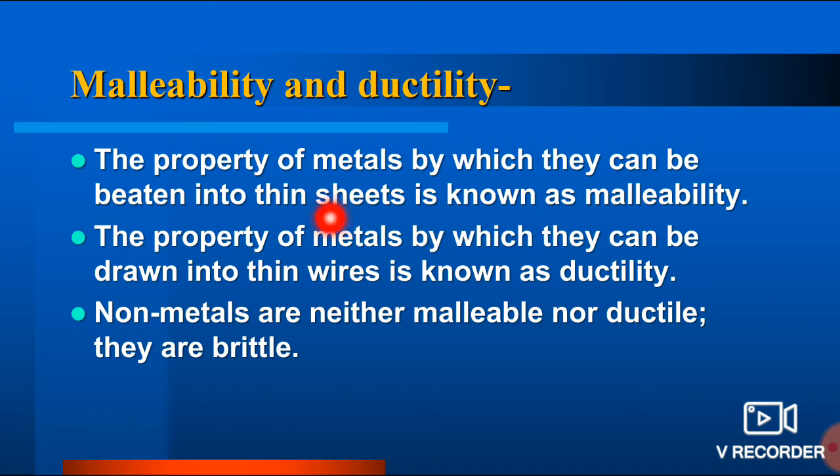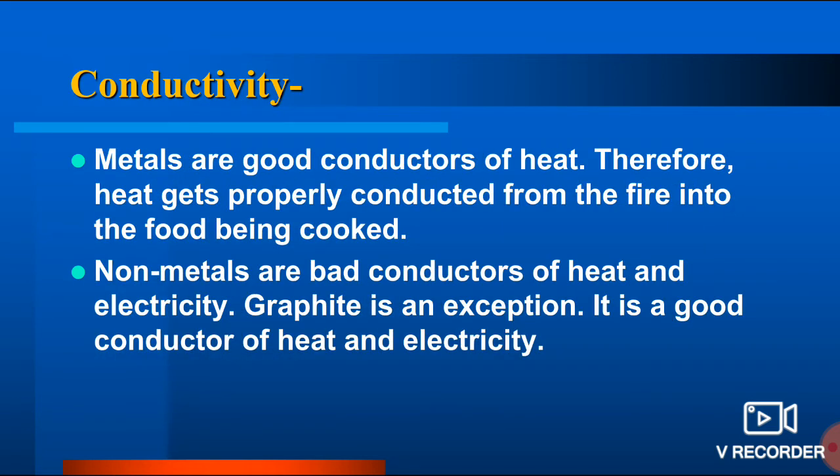If you beat them, they convert into sheet form, and if you draw them into wire form, that is the property of metals. Whereas non-metals can't be converted into sheets or wire because they are brittle. Brittle means they break very easily, so we can't change them into sheets or wire. So that is all about malleability and ductility.